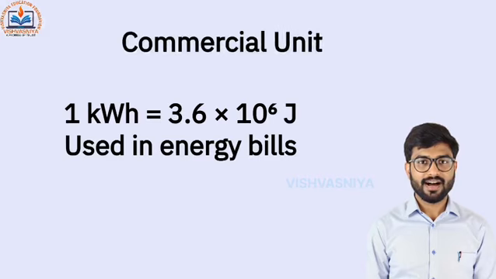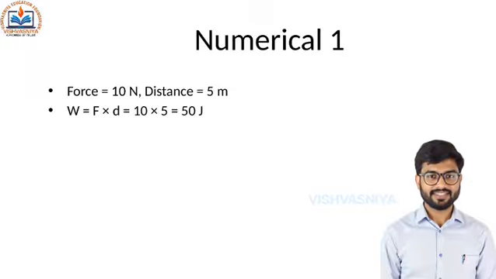1 kilowatt hour is the energy consumed when 1 kilowatt of power is used for 1 hour. Let me explain. 1 kilowatt hour is equal to 3.6 into 10 raised to the power 6 joules. Now let us do some numerical questions.